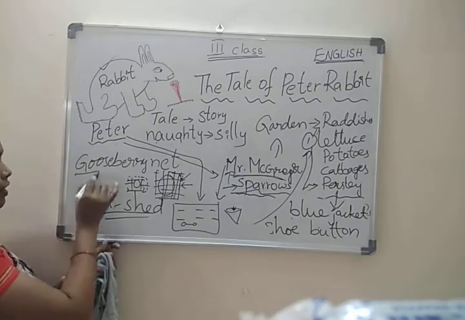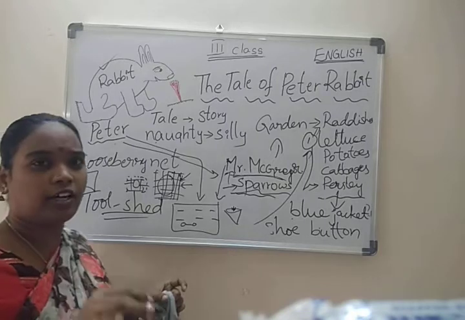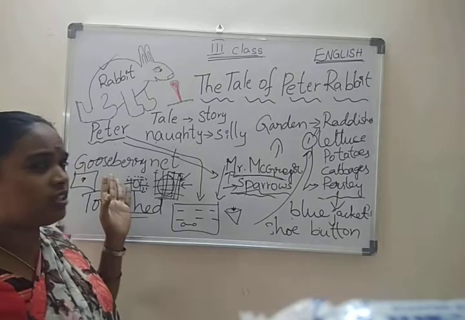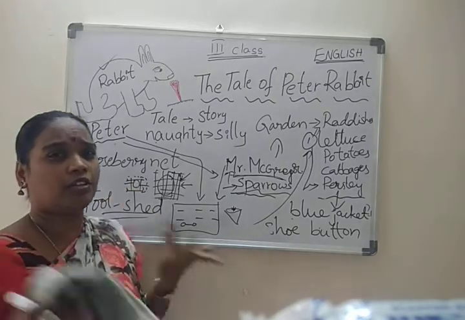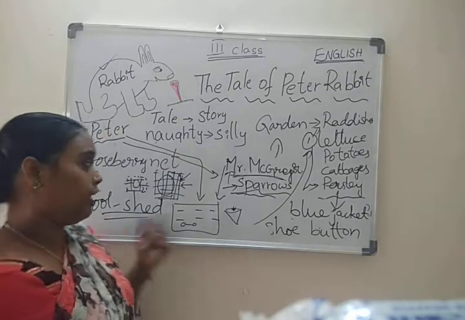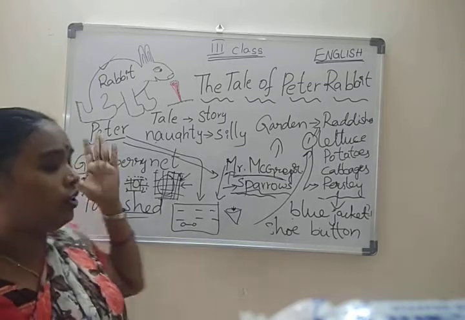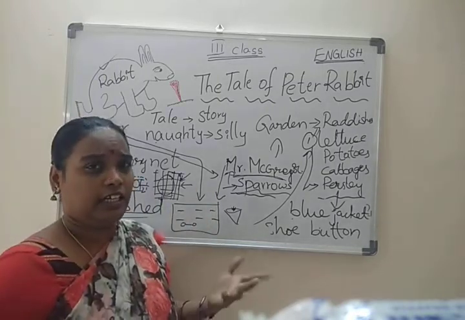What happened? The gate was locked. Then again he began to cry. Again the gate was locked. How can I escape from here? Then Peter thought like that and cried.